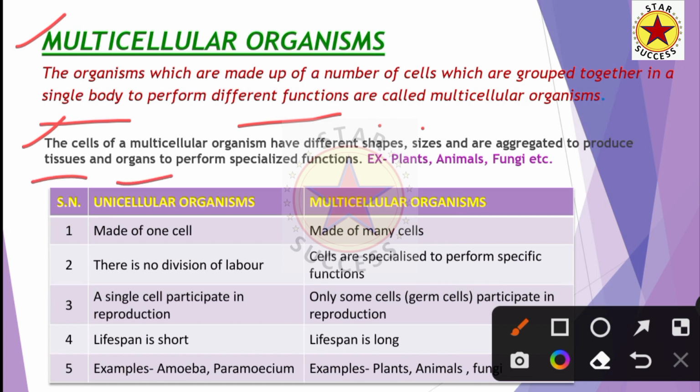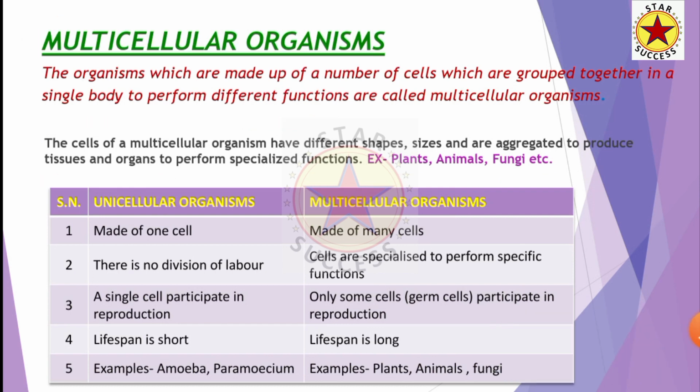So in multicellular organisms, the cells of the same shape and size aggregate and form tissues, and tissues of the same cells form organs, and the different organs form the organ system, which gives rise to the complete organism. The examples of multicellular organisms are plants, animals and fungi.